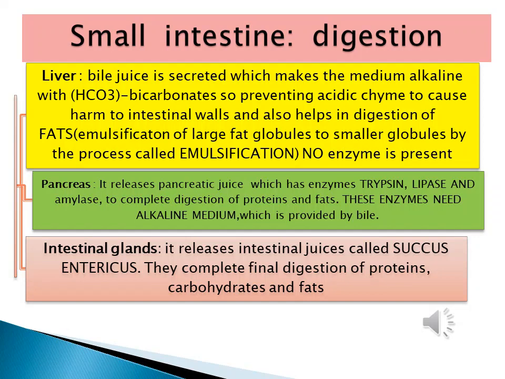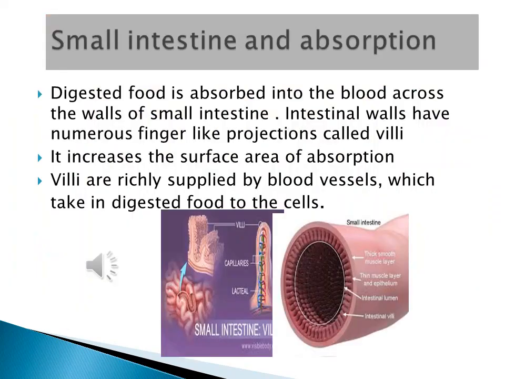And what will be the nature? Definitely it is again alkaline in nature, because these pancreatic enzymes, the trypsins and the lipase, will not work in acidic medium. Small intestine is the section where the digestion is also happening. Then it has got the villi.